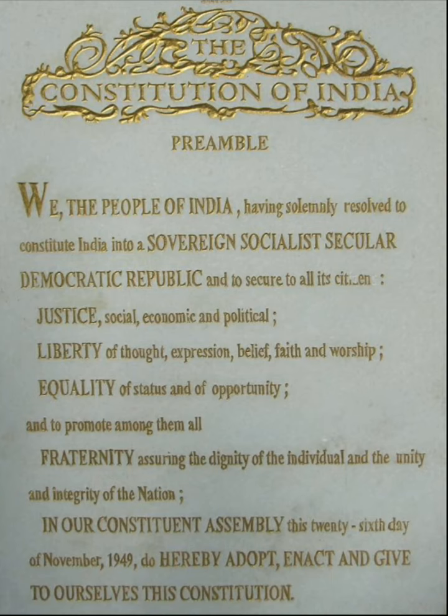In case of state socialism, there is the abolition of private property, as well as the nationalization of all means of production and distribution, the industries, labor, capital, as well as private property, all controlled by the state. But in case of India, it is not so. It is a different brand of socialism known as democratic socialism, which is a mixture of socialism as well as Gandhian socialism. Democratic socialism holds faith in a mixed economy, where both public and private sectors coexist side by side.